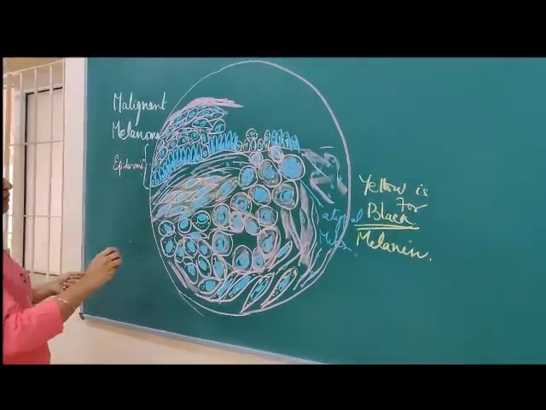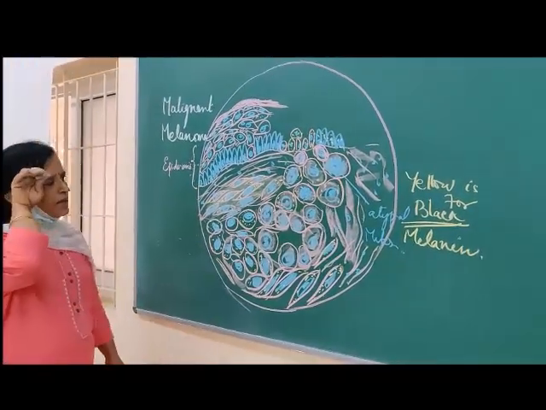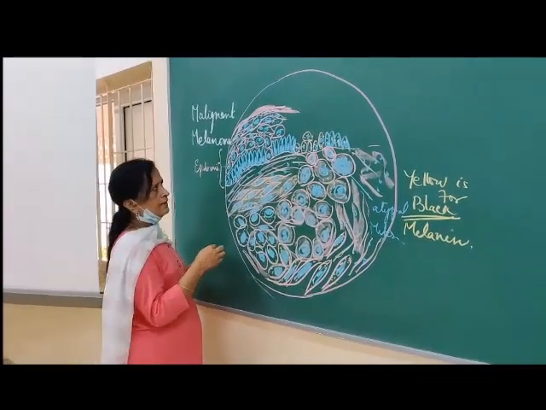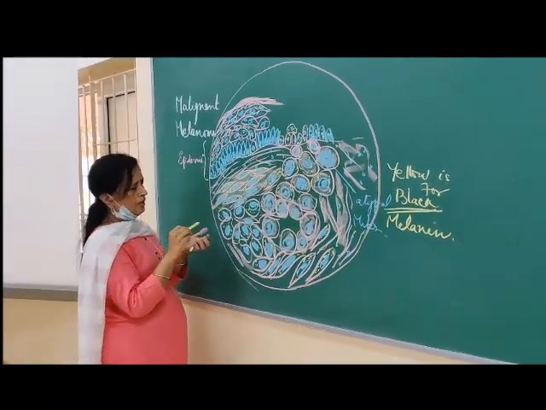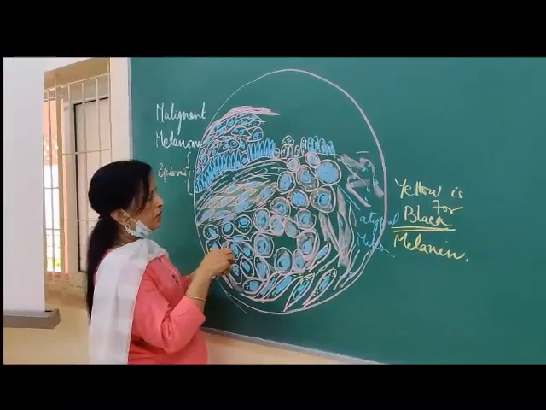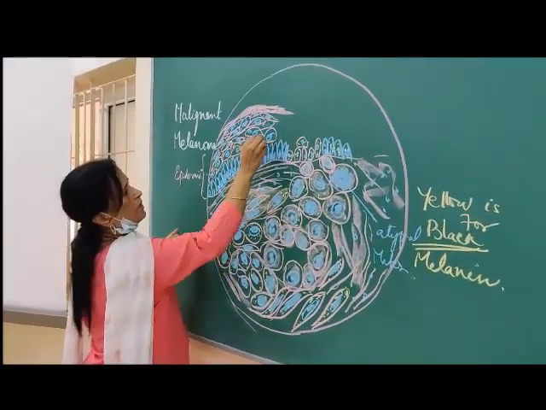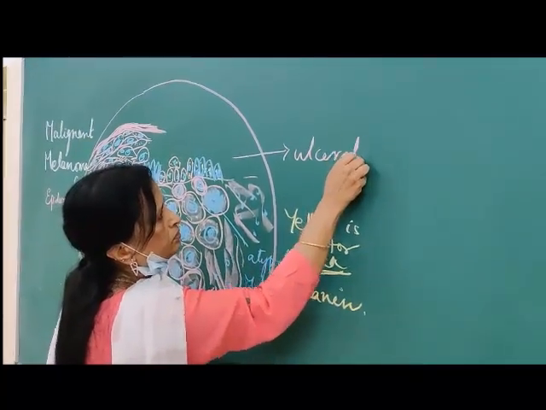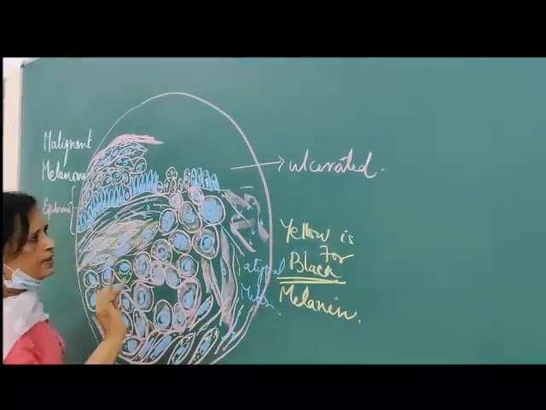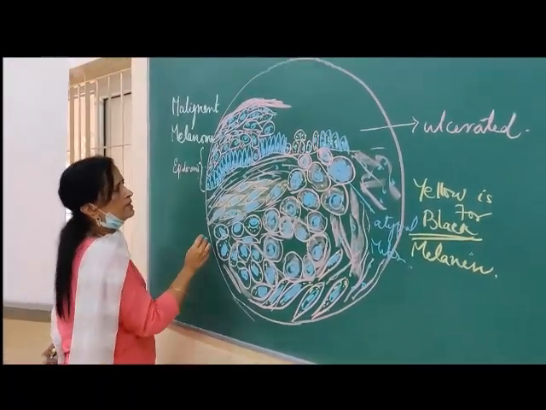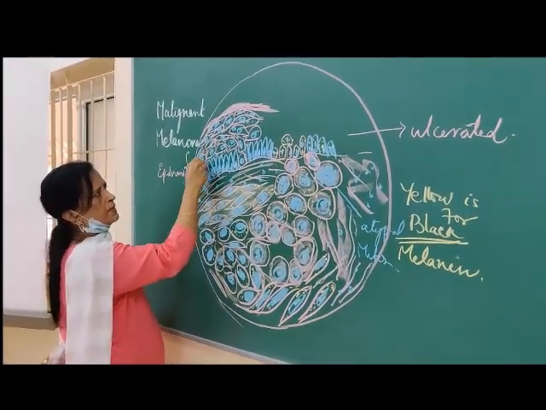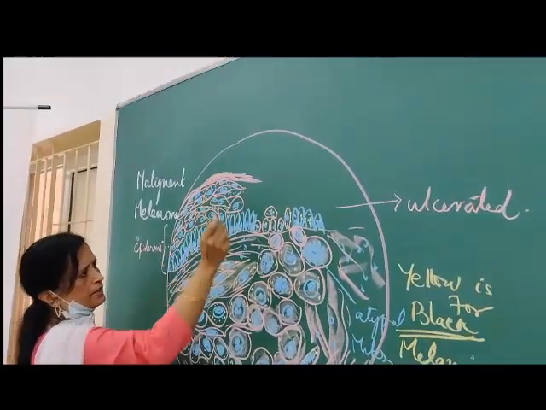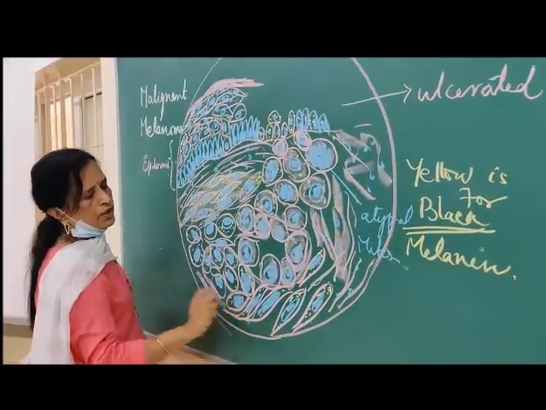I just repeat. So this is a diagrammatic representation of malignant melanoma. So which side? The moment you look at it, you know that this is from the skin because we have written epidermis here. What's happened to the epidermis? It is ulcerated. So this tumor has an ulcerated surface. Yes. Just to repeat, the basal cells, the pigment cells, the spinous cells, the granular layer and the keratin. So there is an infiltrating tumor here.